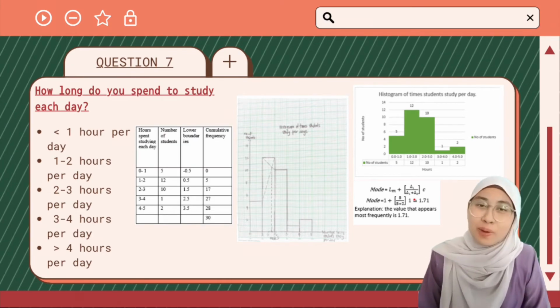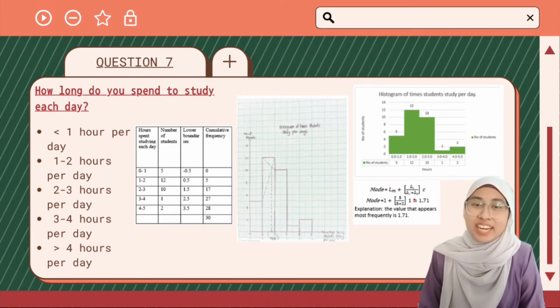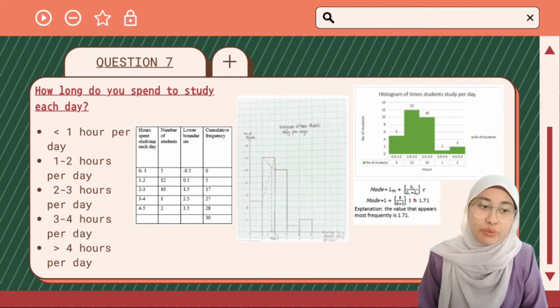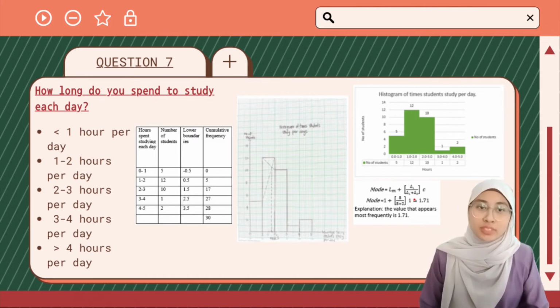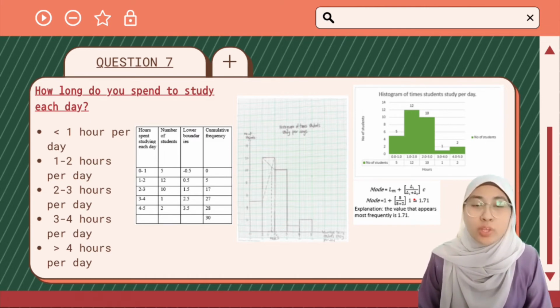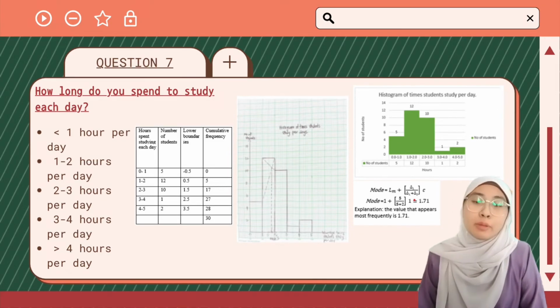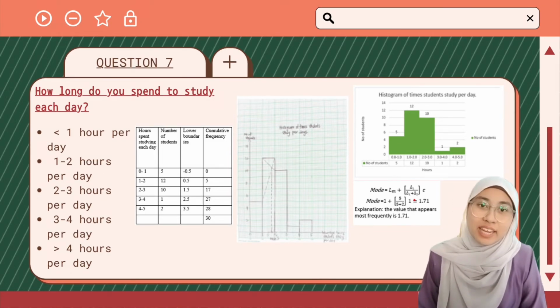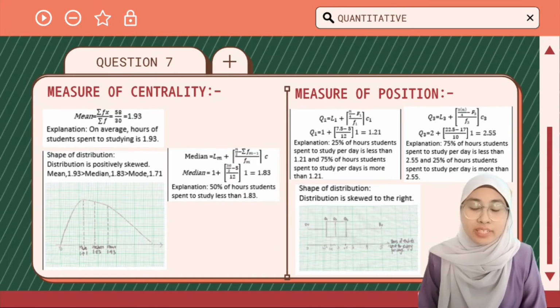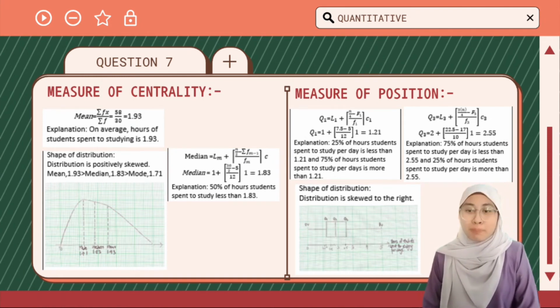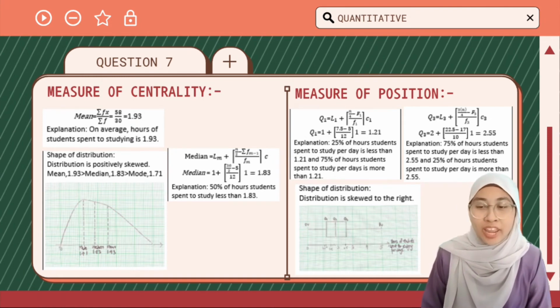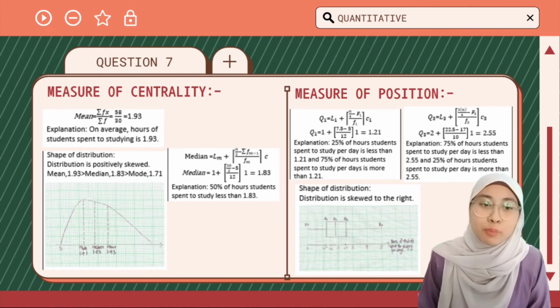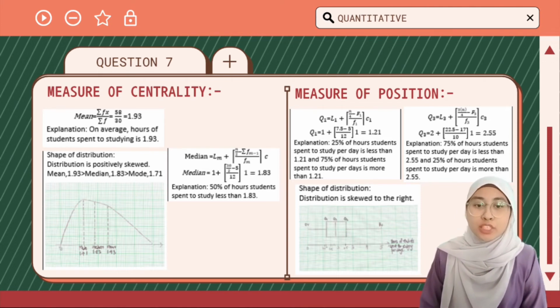Question 7 is how long the students spend studying each day, and based on the data we received, we created the histogram chart. Using the chart, we can determine the mode, which is 1.71. The mean, on average, students spend studying is 1.93, and the median, 50% of our students spend studying, is less than 1.83. The shape of the distribution we get is positively skewed.